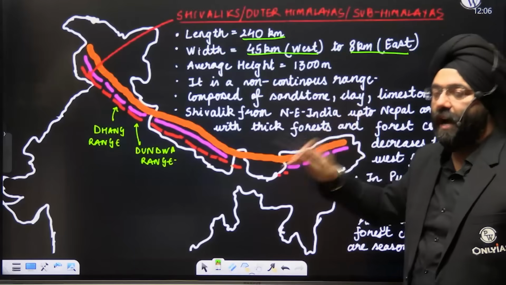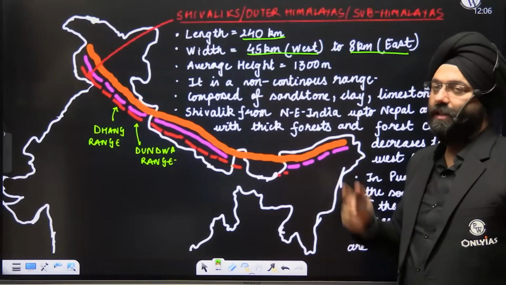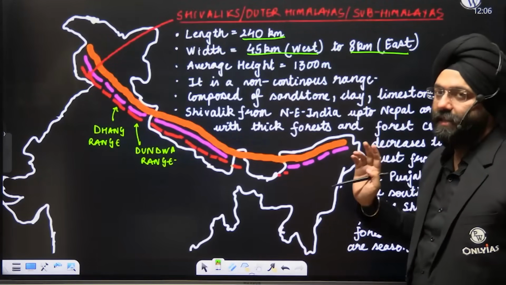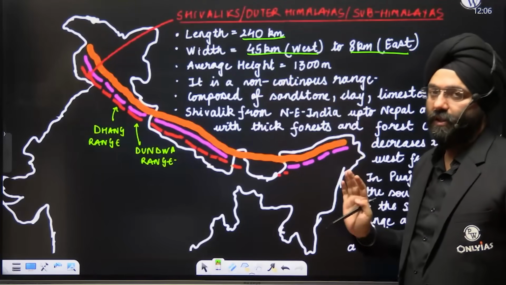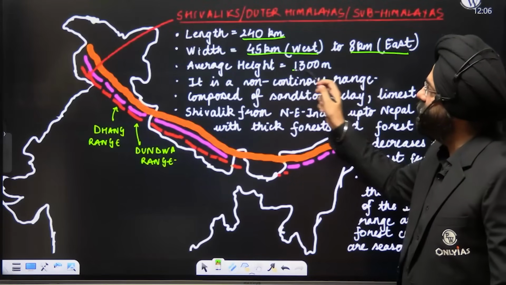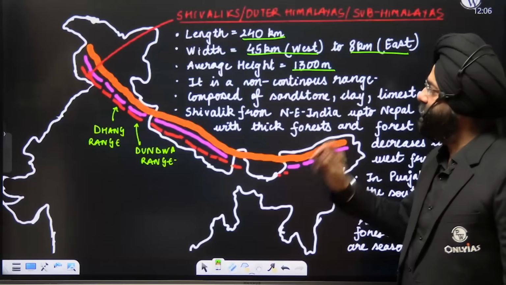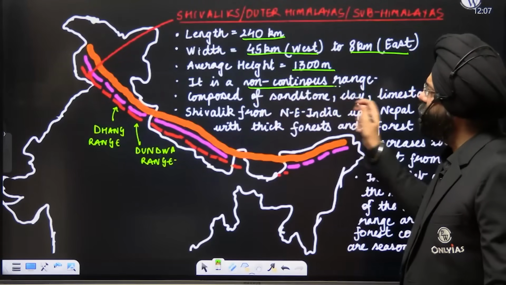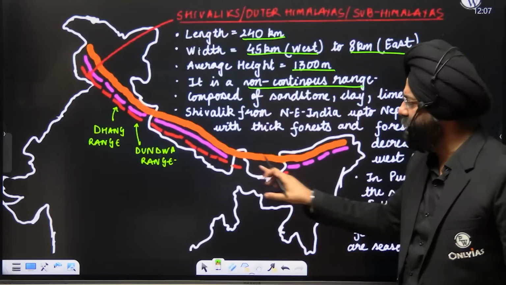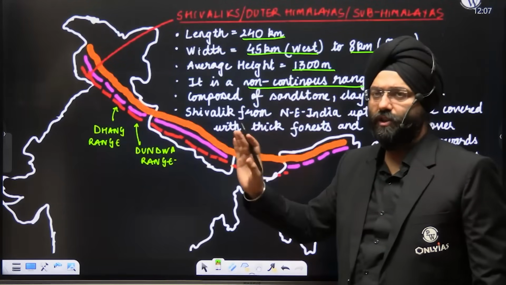This can be asked in your papers: it is wider in the west or in the east. So you should be very well clear about this. Average height is 1300 meters. Next is, it is a non-continuous range. It is broken through various regions. It is very clearly visible also. It is not a continuous range.